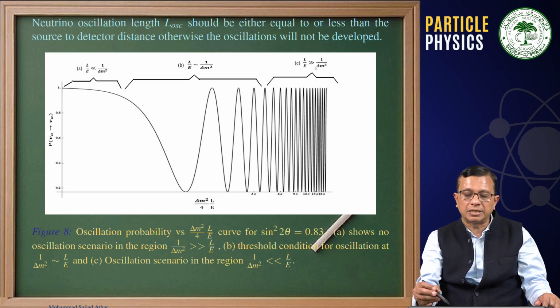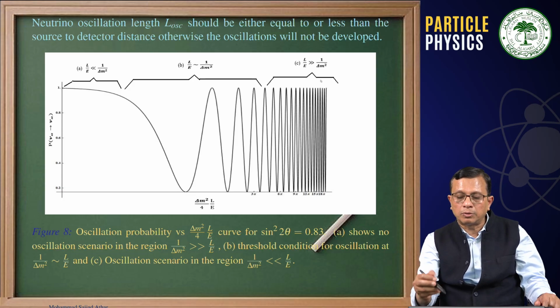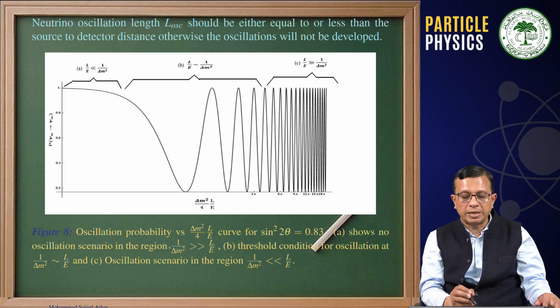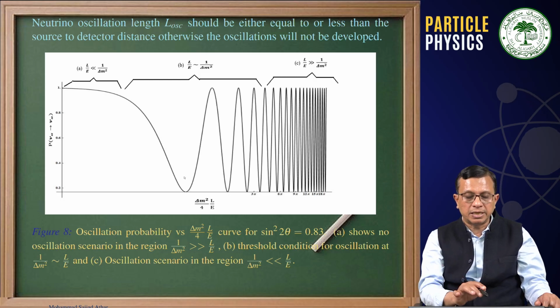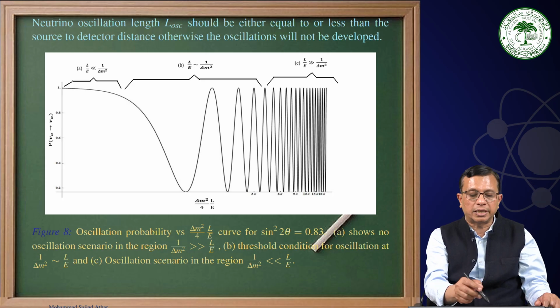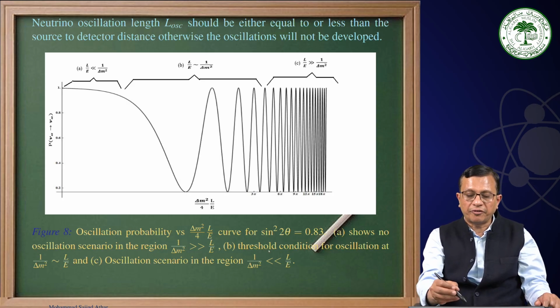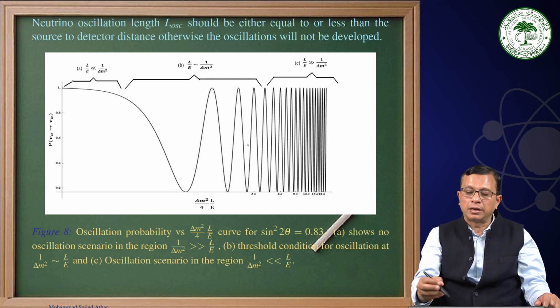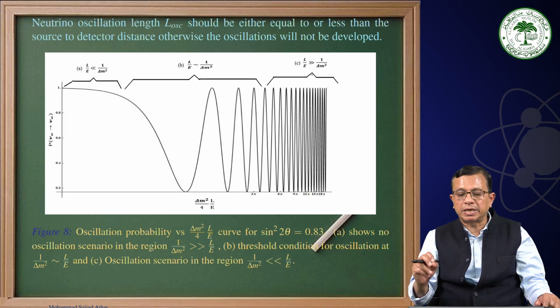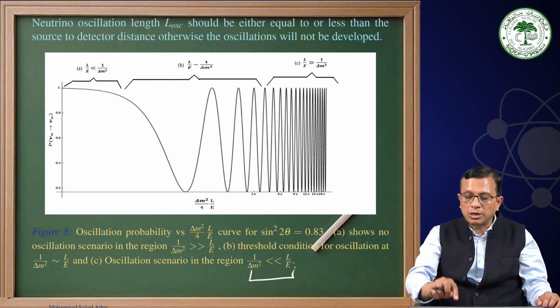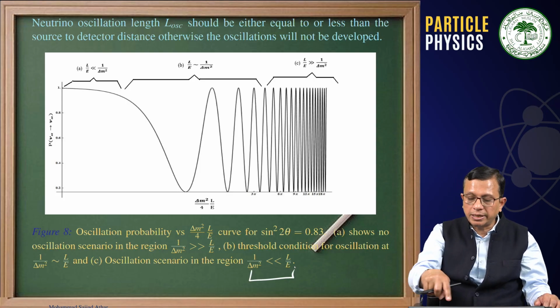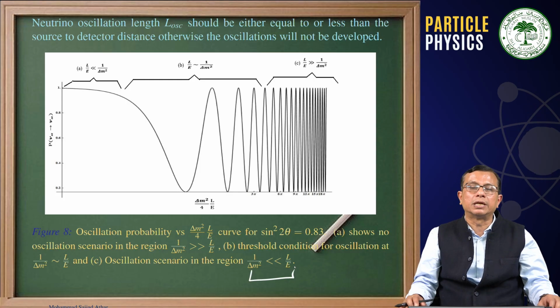If it is L oscillation, the oscillation probability versus Δm² L by E curve for sin²2θ, say 0.83, shows no oscillation in the region when 1 by Δm² is much larger than L by E. Threshold condition for oscillation: you see a few oscillations, and then when L by E is much greater than 1 by Δm², there are many oscillations, and then you can take the average of that and your result would be fantastic.